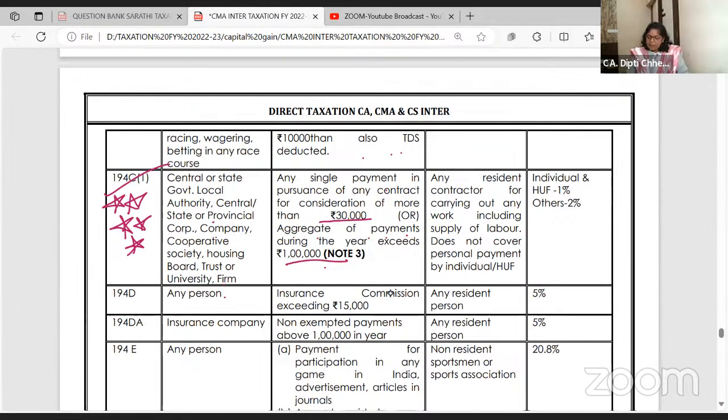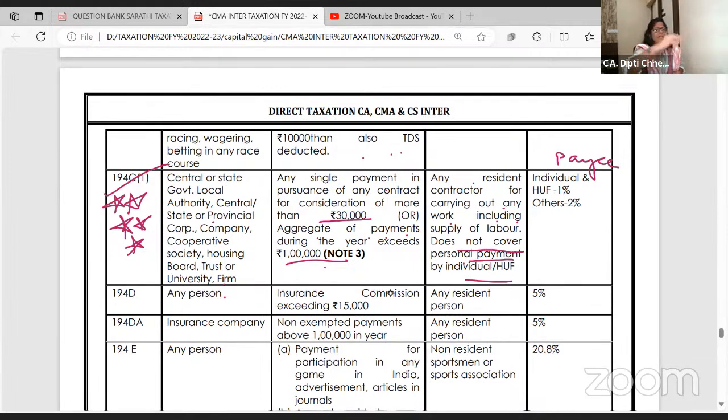And you are making payment to whom? This column is for the payee, the one you are paying. If he is an individual or HUF, deduct the TDS at 1%. If I am making contract payment to a partnership firm or a company, 2%. Followed?